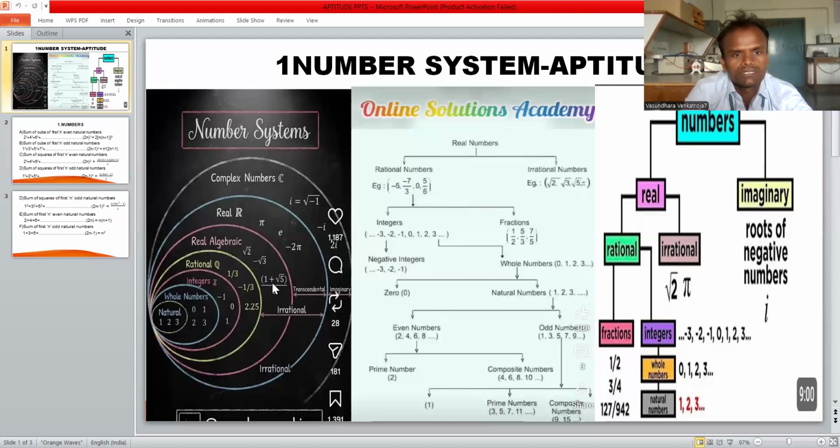A complex number is real plus imaginary, that is P plus jQ, where P is a real number and jQ is an imaginary number. Imaginary is the square root of -1, which is i.